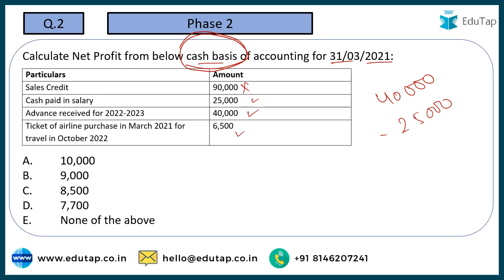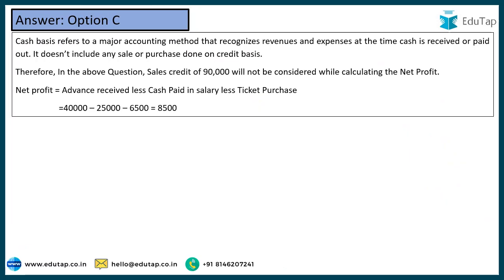Though it relates to the future, as the cash payment is done, we have to consider it because we are following the cash basis of accounting. Using this, if we do the calculation, 8,500 would be the net profit. So the correct answer is going to be option C, 8,500.